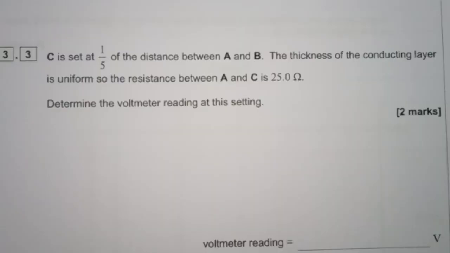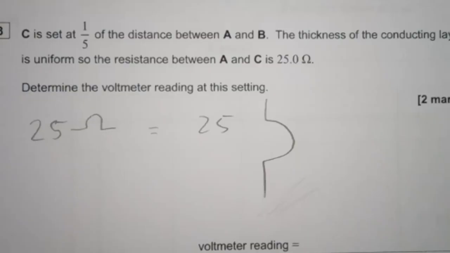So 3.3, let's go. C is at 1/5 of the distance between A and B. The thickness of the conducting layer is uniform, so the resistance between A and C is 25 ohms. Determine the voltmeter reading at this setting. I just sort of did a little diagram, 25 ohms, right? And I can't lie, the thickness of that conducting layer, wow, that makes me weak.